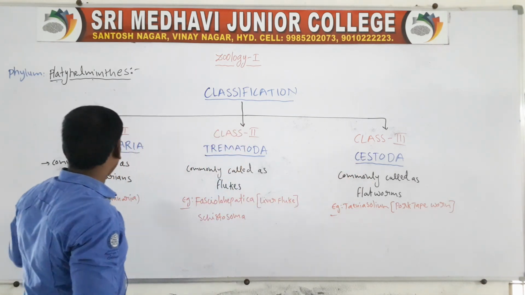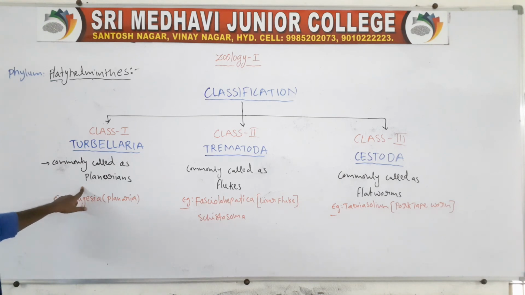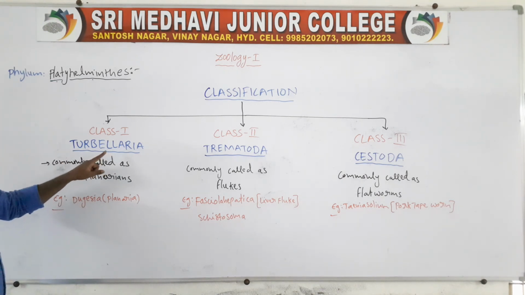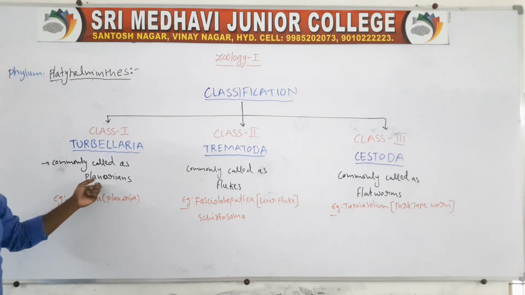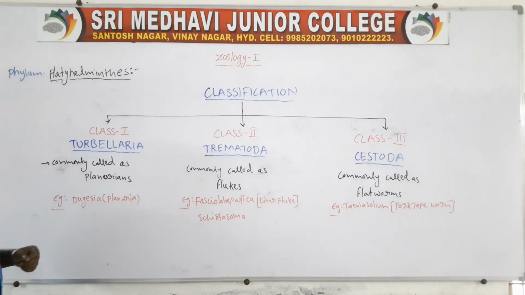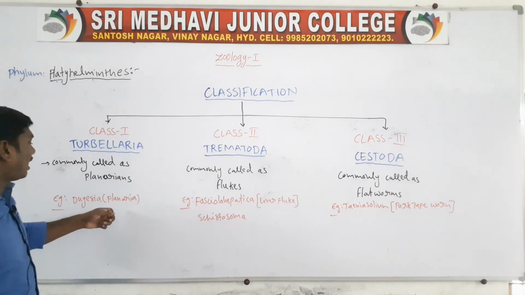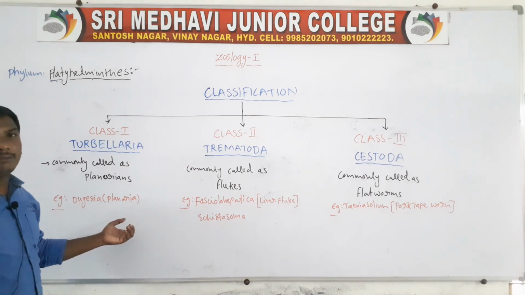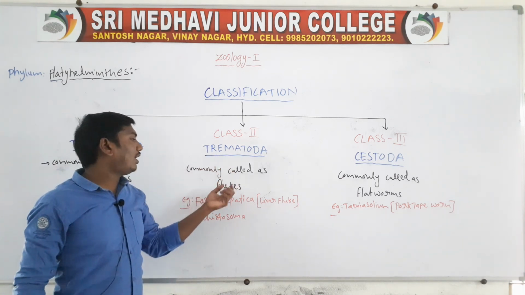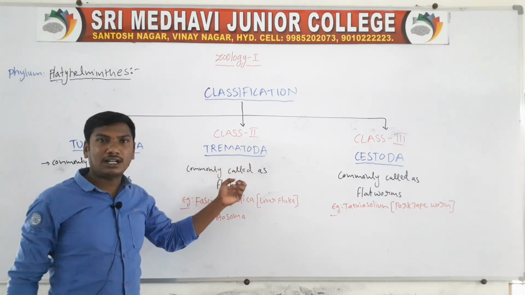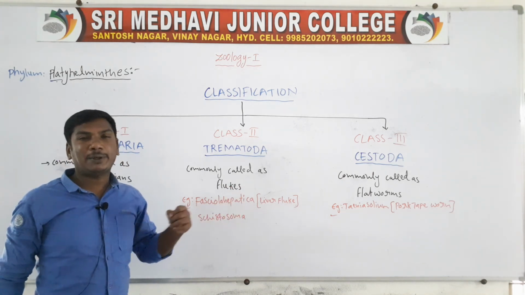The first one, Turbellaria, is commonly called planarians. Example: Dugesia, the common name is planaria. Next, Trematoda is commonly called flukes.